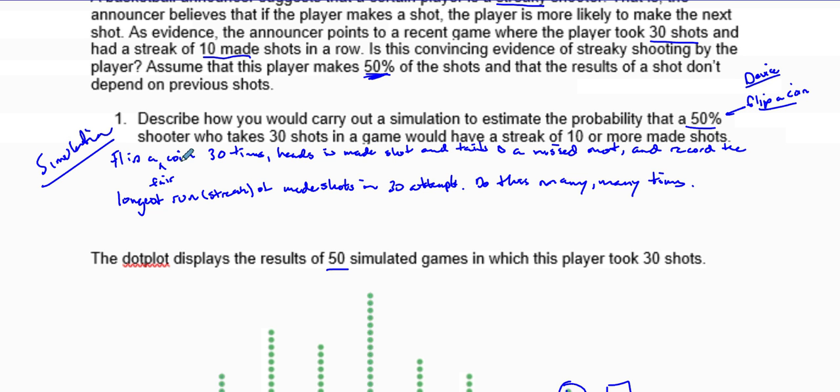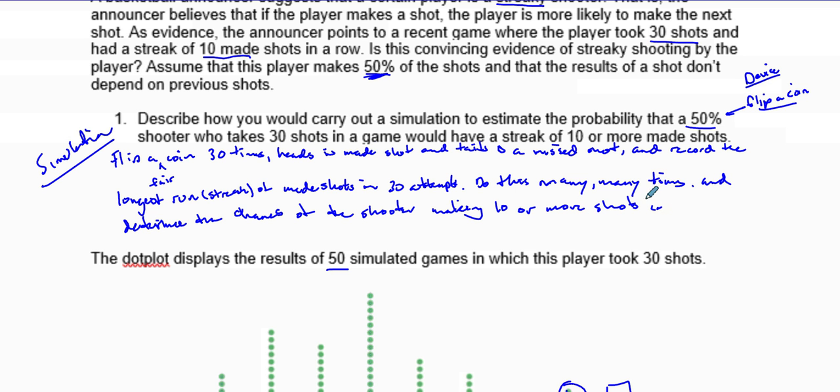So we flip a fair coin, heads is made and tails is missed, record the longest run of streaks, do this many times, and determine the chances of the shooter making 10 or more shots in a row.